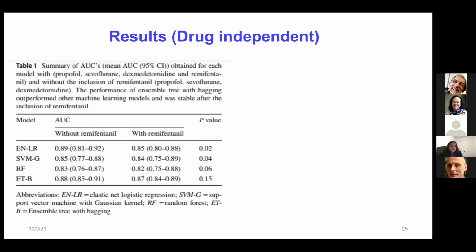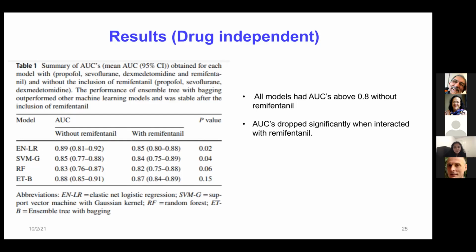And here are the results that we obtained from the drug independent study. We performed some nonlinear machine learning algorithms like elastic net regularization and support vector machine with Gaussian kernel, and we used random forest and ensemble tree with bagging. All models had an AUC of 0.8 without remifentanil. When remifentanil was added, the performance dropped.